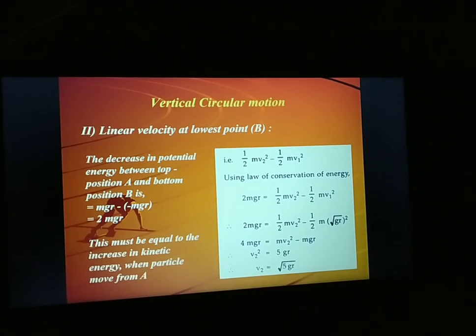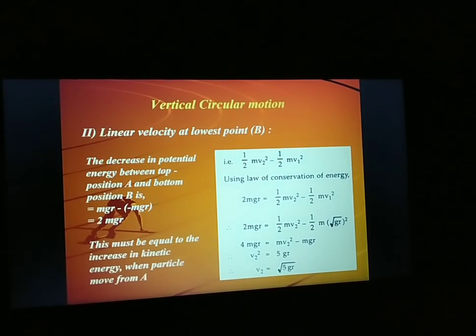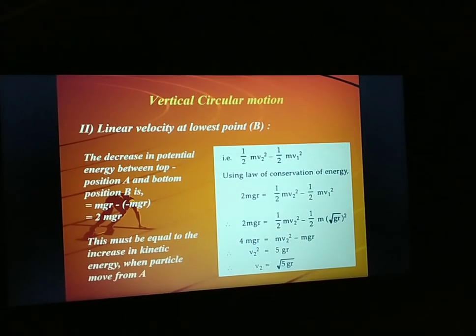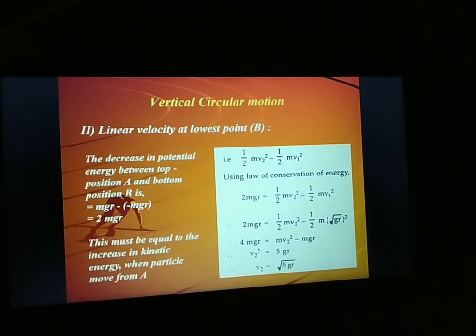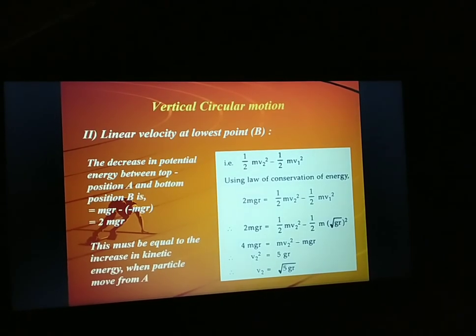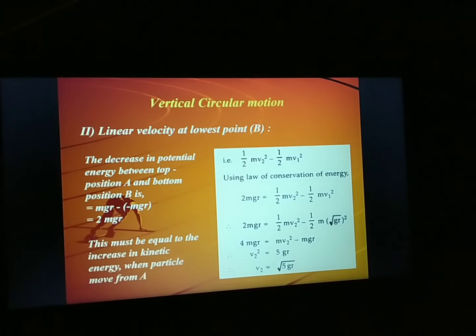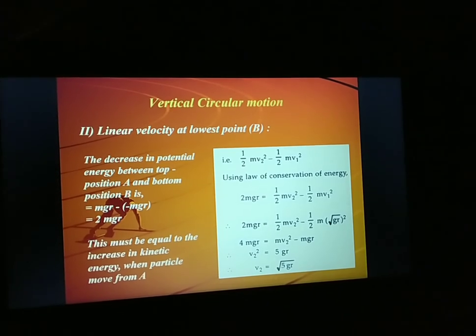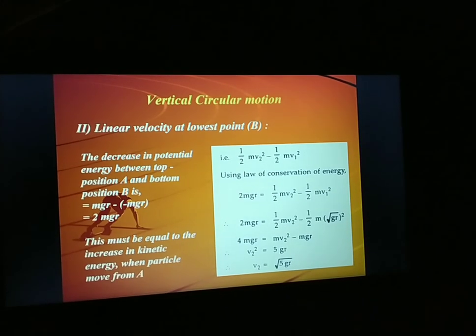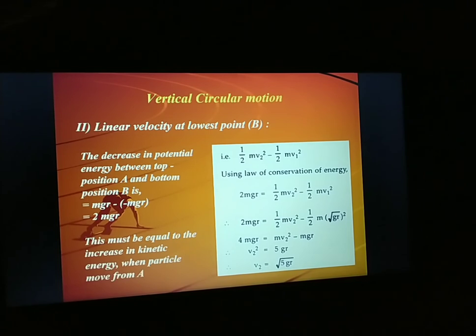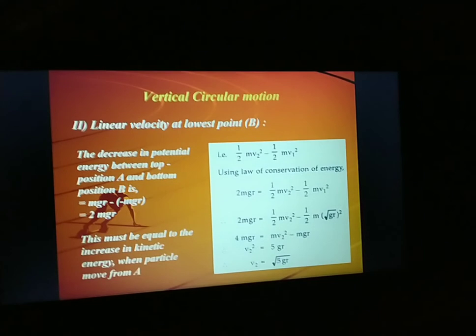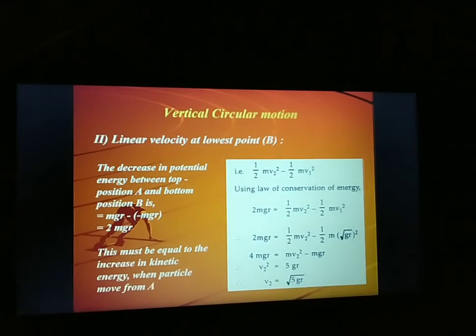You can take the v1 expression we already had. So instead of v1 square you can write rg, the square root and square cancel. Next, suppose you take 1 by 2 common, you can shift it to the other side: 2 into 2 will be 4mgr equal to mv2 square minus mgr. If you cancel m from both sides, v2 square will be 5gr, so v2 will be square root of 5gr. Okay.